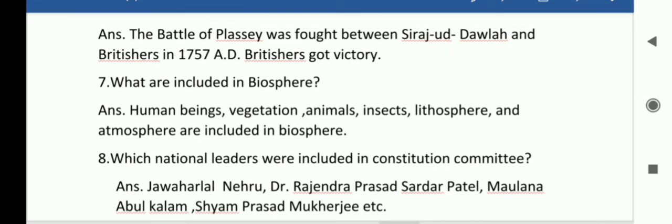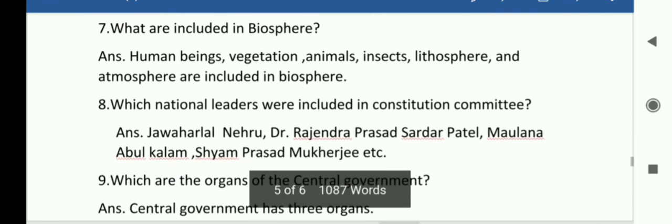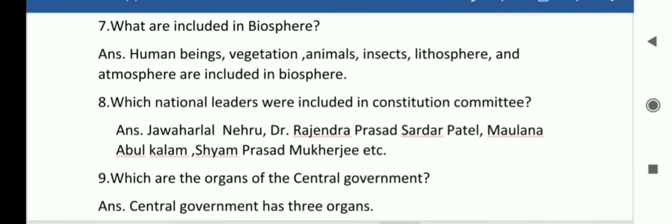What are included in biosphere? Human beings, vegetation, animals, insects, lithosphere and atmosphere are included in biosphere.